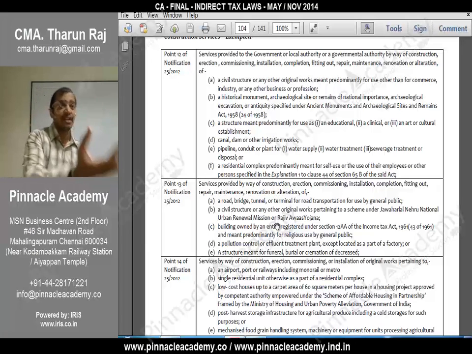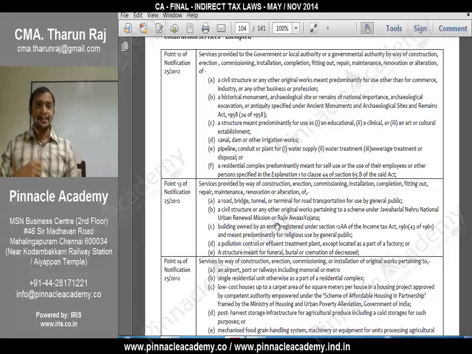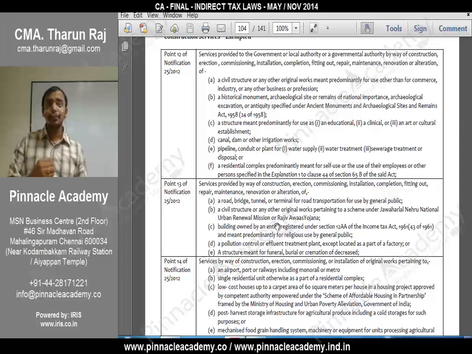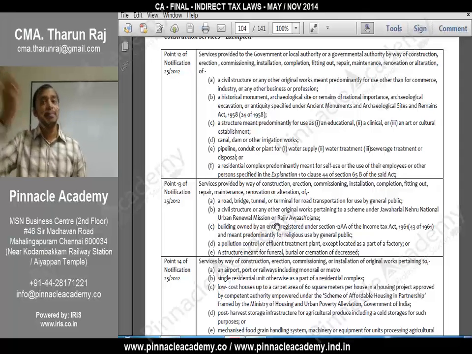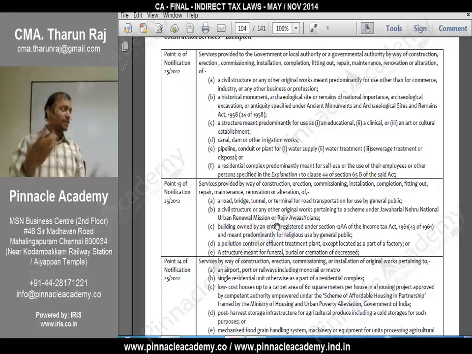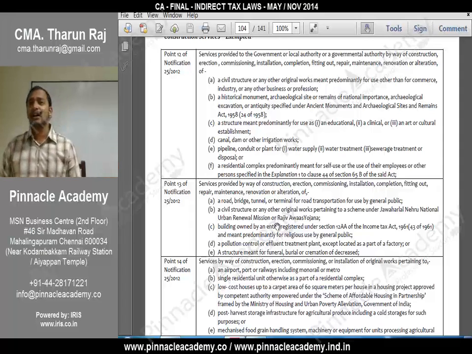Maybe you will be receiving the amount before completion of service, that is, before completion of construction. Now, the exemption entry tells us the construction is not for the purpose of business or profession. It is for a charitable institution. Other than business or profession, who is left? Only charitable organizations or government. In that case, the exemption is available. So, no need to pay service tax.